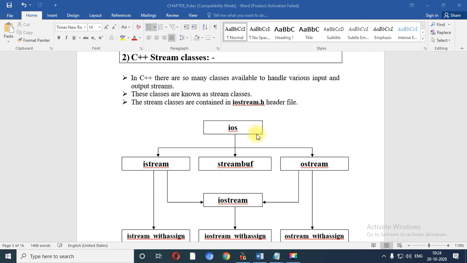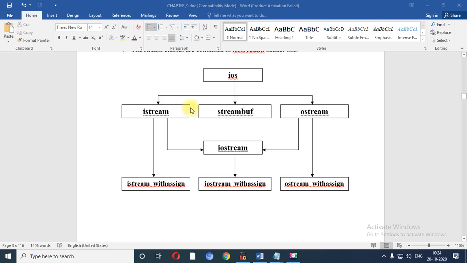Now ios is a base class which is divided into three subclasses. One stands for input stream, that is called istream. One stands for ostream, that is output stream. When you combine istream plus ostream, it forms iostream, and one is called streambuf.